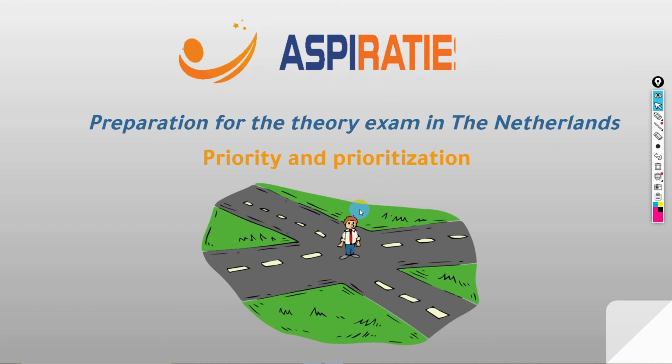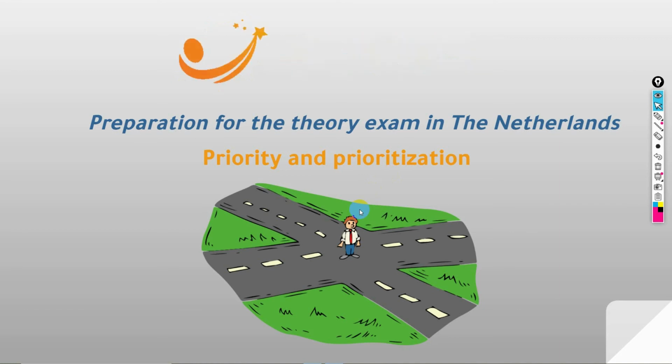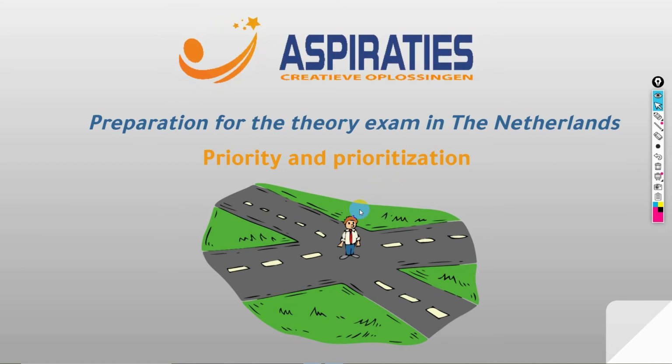This is our sixth session of our preparation for the theory exam in the Netherlands. Today, we are going to talk about priority on the road. So let's imagine the situation.